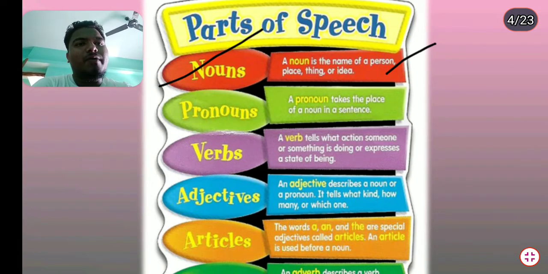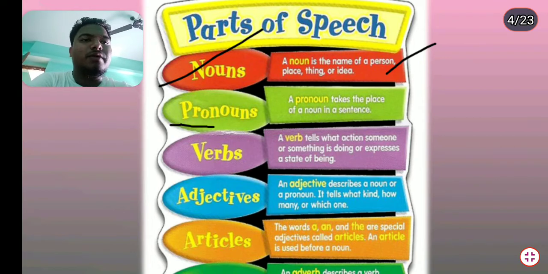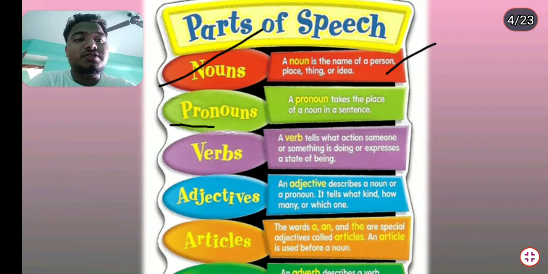Pronoun. A pronoun takes the place of a noun in a sentence. I also want to say that the "pro" in pronoun means in place of noun. So the word which is used in the place of a noun is called a pronoun. You can remember this definition.